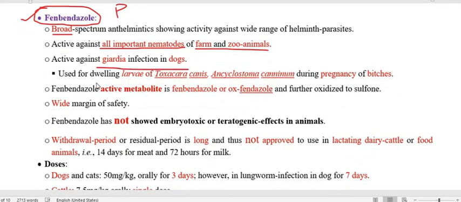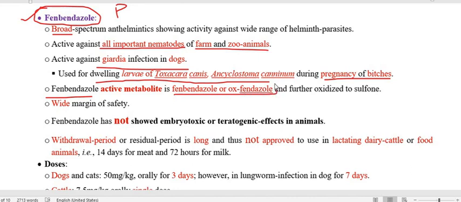The drug is also used against larvae of Toxocara canis and Ancylostoma caninum during pregnancy, as we already mentioned. Fenbendazole's active metabolites are also present, like albendazole's, and its metabolites are fenbendazole sulfoxide and also oxfendazole.